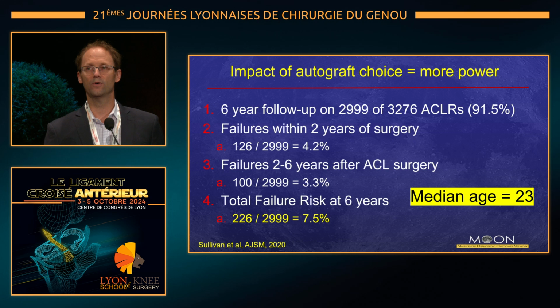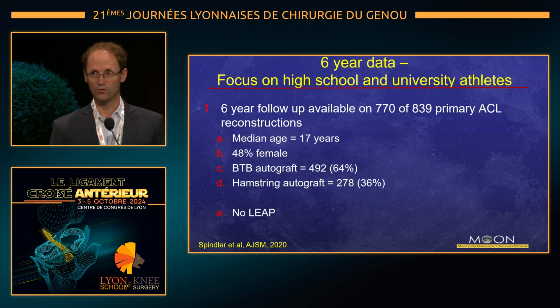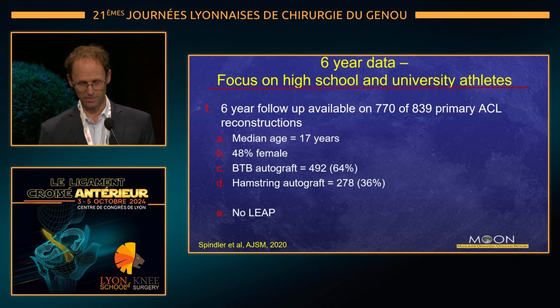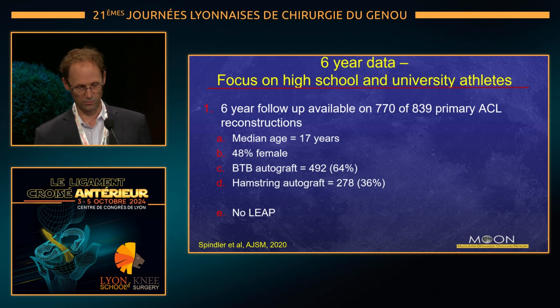So we chose to focus more on the younger cohort, looking at these patients who are under 22 for the most part, participating in twisting and pivoting sports daily. We had 839 patients who met this criteria, a median age of 17 years, and we had a good distribution of patellar tendon and hamstrings here, but again, important to note, no extra-articular procedures were performed.